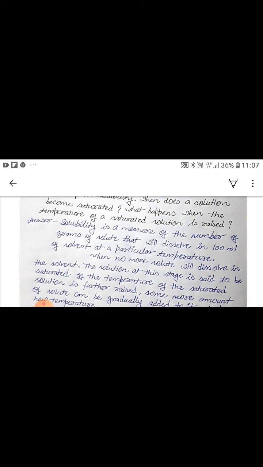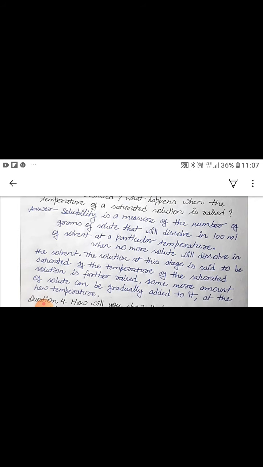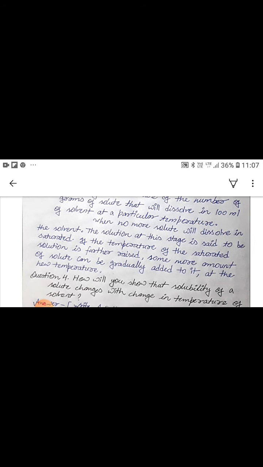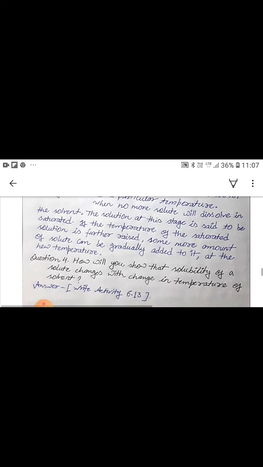Question 3. Explain solubility. When does a solution become saturated? What happens when the temperature of a saturated solution is raised? So its answer, solubility is a measure of the number of grams of solute that will dissolve in 100 milliliter of solvent at a particular temperature. When no more solute will dissolve in the solvent, the solution at this stage is said to be saturated. If the temperature of the saturated solution is further raised, some more amount of solute can be gradually added to it at the new temperature.